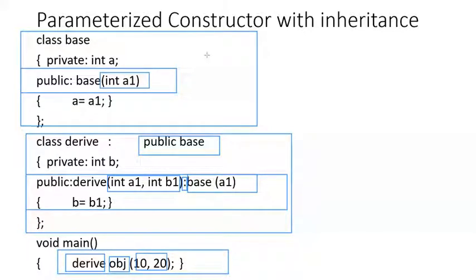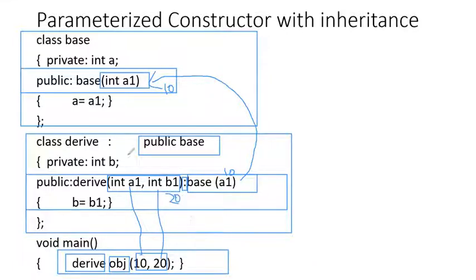Now 10 will be assigned to A1 and 20 will be assigned to B1, of which A1, equal to 10, will be passed as argument to the constructor of the base class. So this will become 10 here and B1 becomes 20 here.